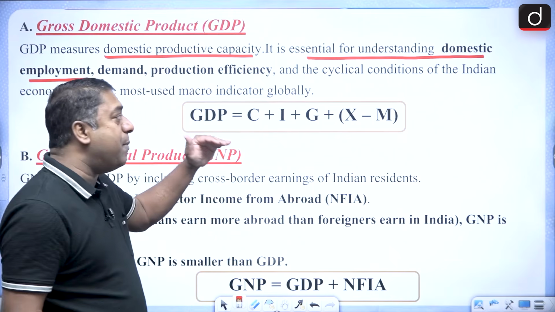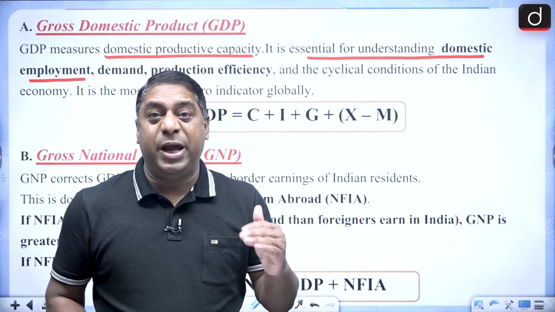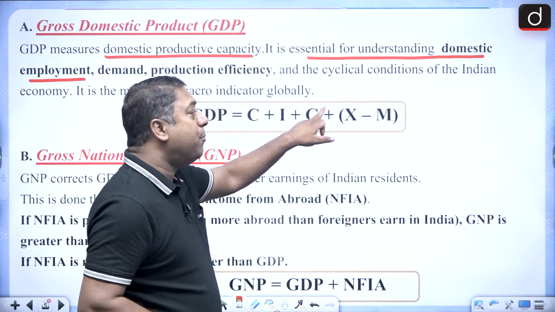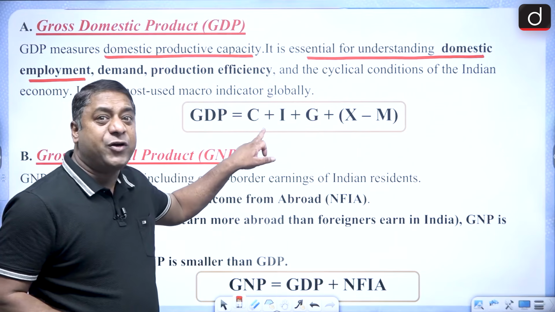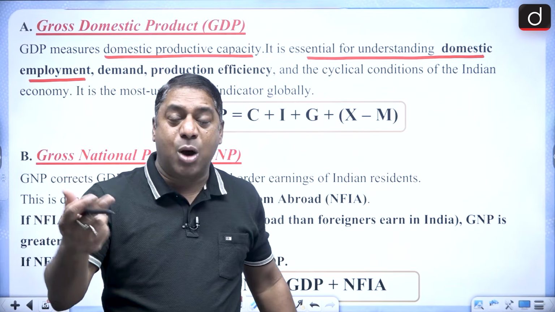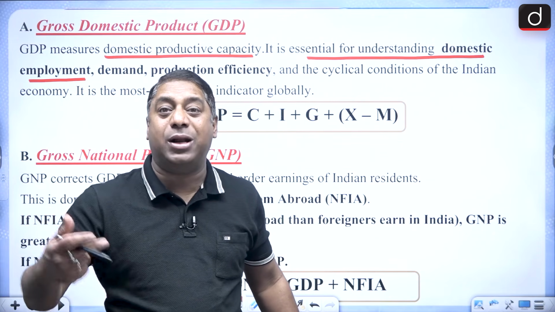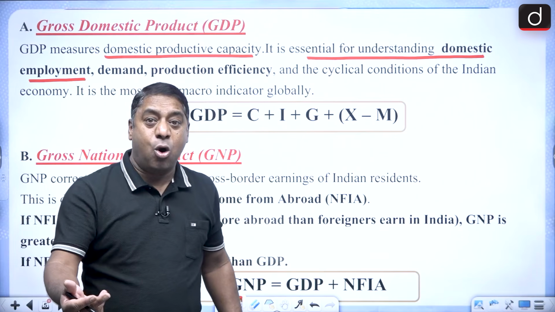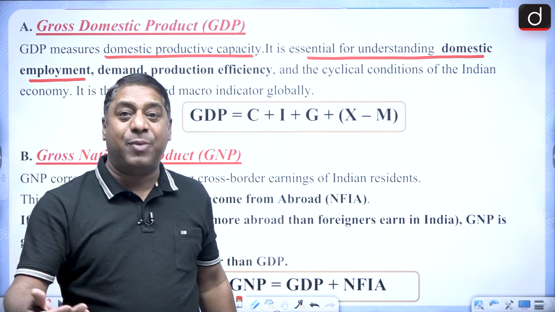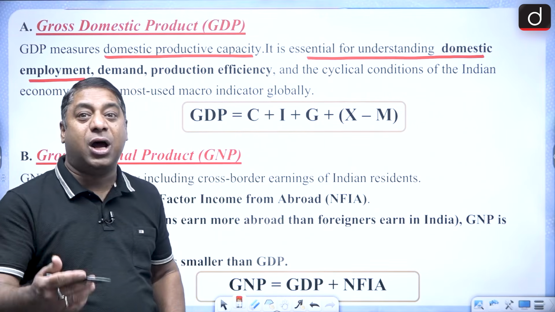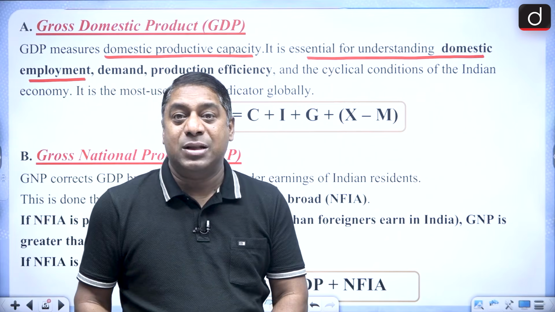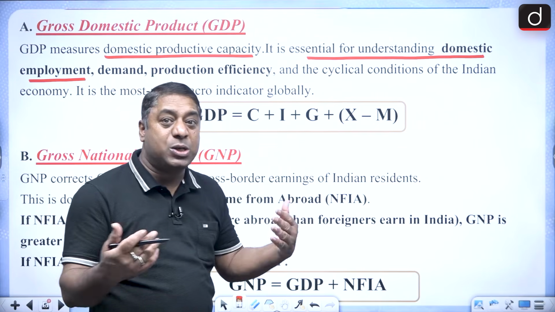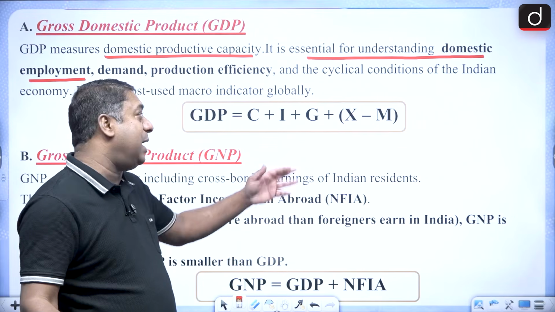And because it is a macroeconomic concept, please remember here GDP is C plus I plus G plus X minus M. C refers to the household; households do private consumption expenditure, that is, consumption expenditure on final goods and services. I refers to investment, that is, private firms and all do investment. Investment is also a kind of final expenditure.